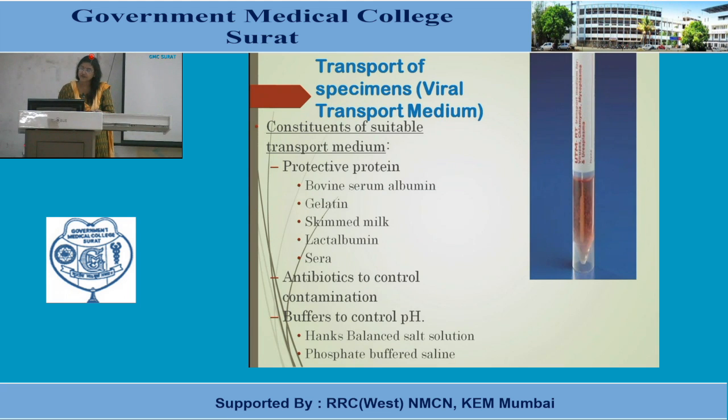Then it should be kept in a suitable viral transport medium, that is VTM. The viral transport medium constituents are protective proteins like bovine serum albumin, gelatin, skimmed milk, lactalbumin and sera. Then we add antibiotics to control contamination, that is, bacterial contamination is avoided by adding antibiotics. Then buffers are added to control the pH. Here we can use Hank's balanced salt solution and phosphate buffered saline.